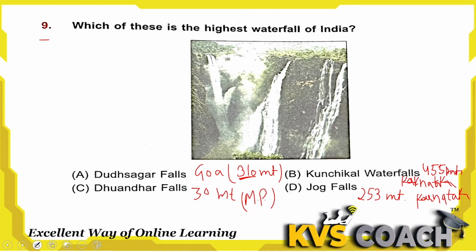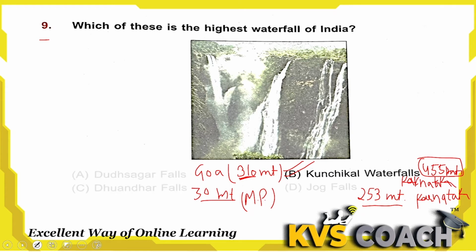So, which one is the highest? You can see here. First one is 310, Kunchikal is 455, Dudhar is only 30 meters, and Jog Fall is only 253 meters. So the highest one is Kunchikal waterfall, that is 455 meters high. Option B is the right answer here.